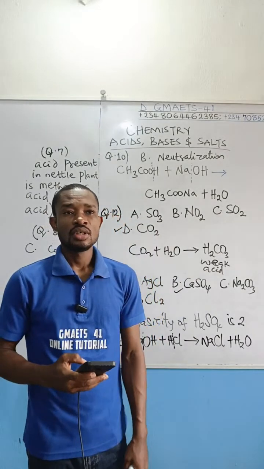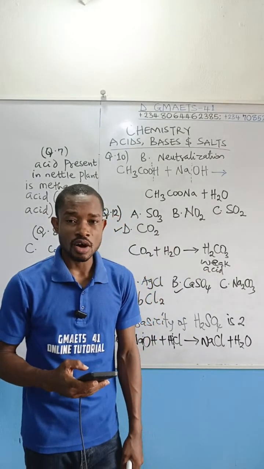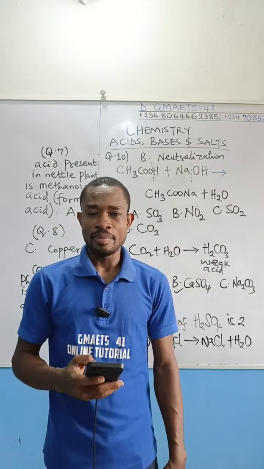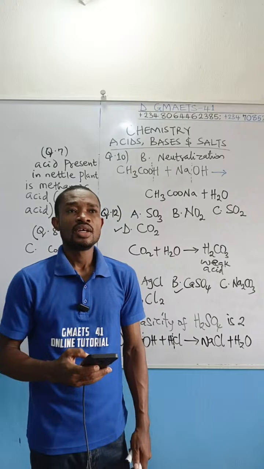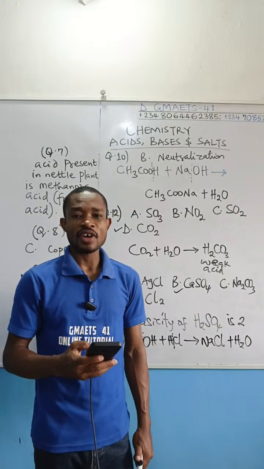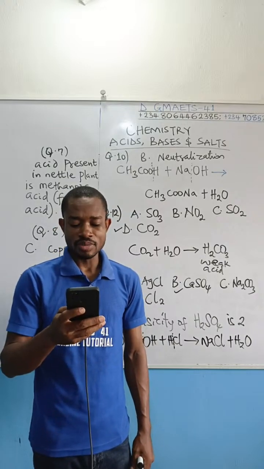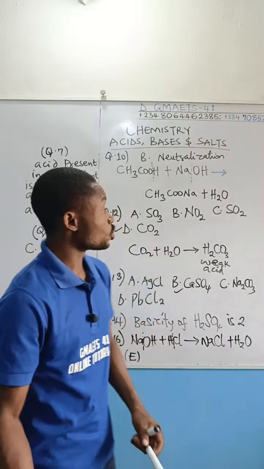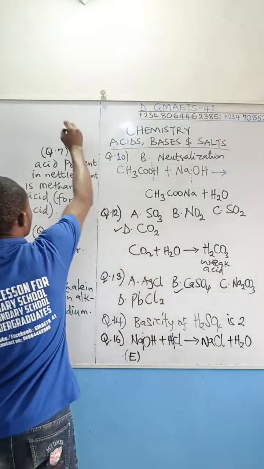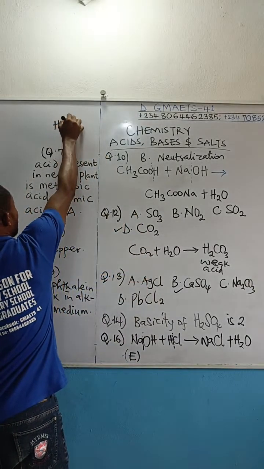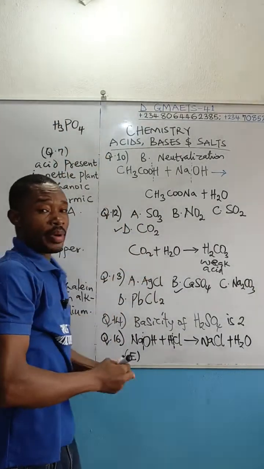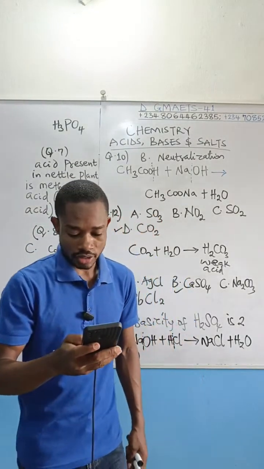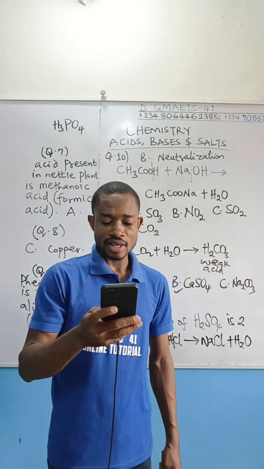I think I said basicity of hydrochloric acid, basicity of trioxonitrate 5 acid, and basicity of tetraoxophosphate 5 acid. But let me assume that the 3 you quoted is that of tetraoxophosphate 5 acid, which is H3PO4. The basicity of that guy is 3. There are 3 replaceable hydrogen ions there. Then for hydrochloric acid, it is 1.